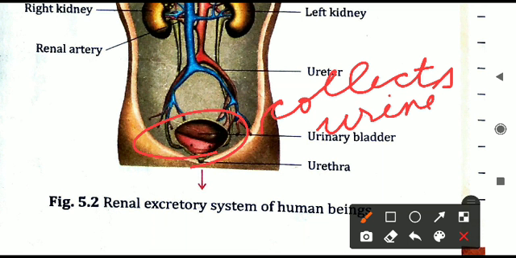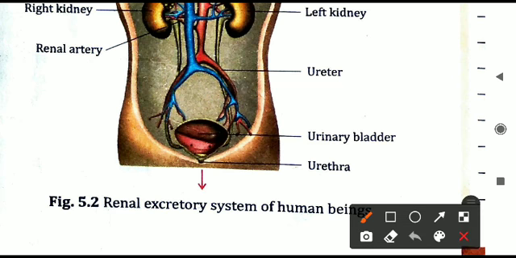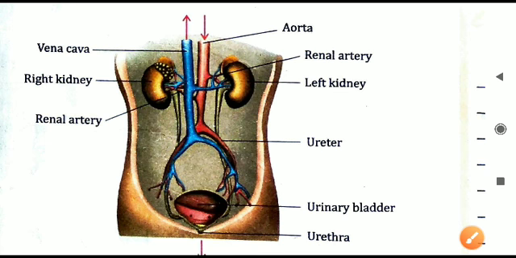It is always closed until it is full, with the help of a muscular sphincter. A ring-like structure is there called the sphincter. And when you go to the washroom, then the urine which is in the bladder will come out through the small opening called the urethra. So that is how we have seen all the parts of the human renal excretory system.